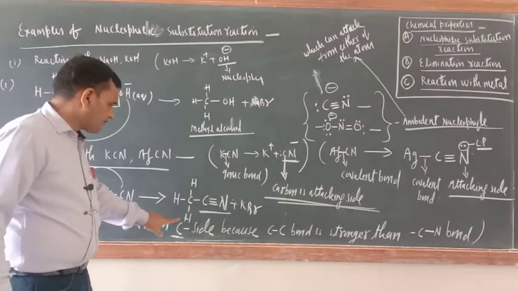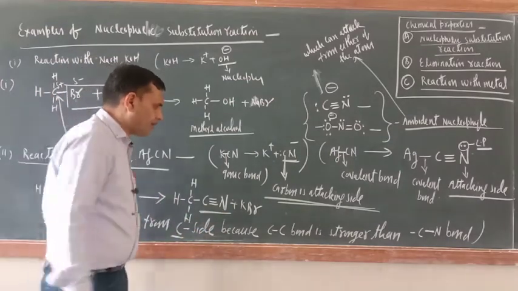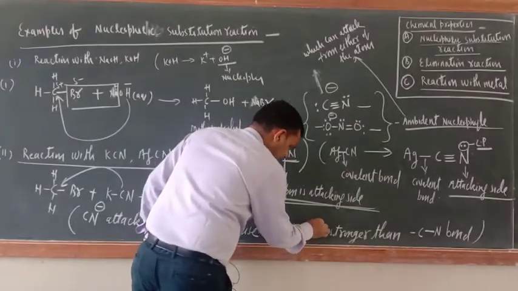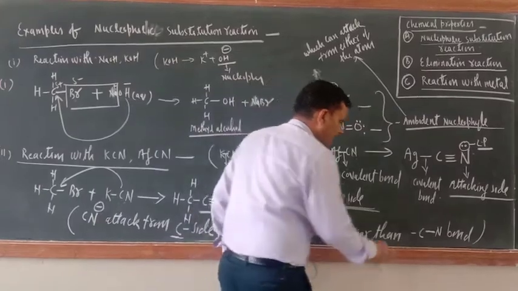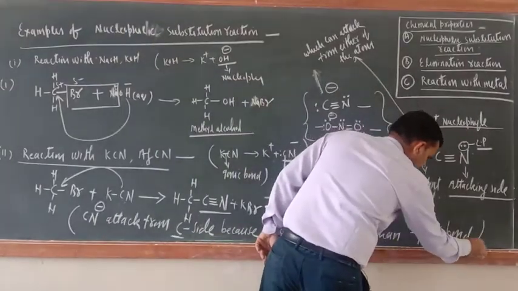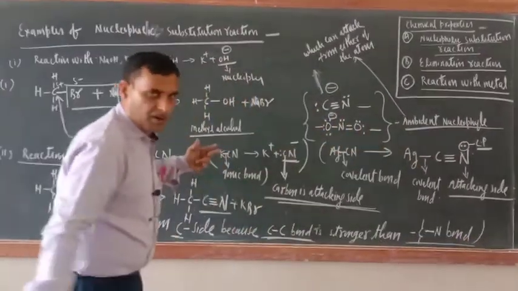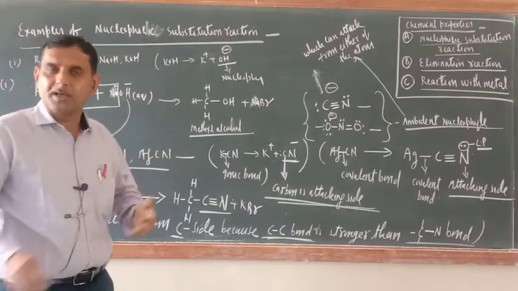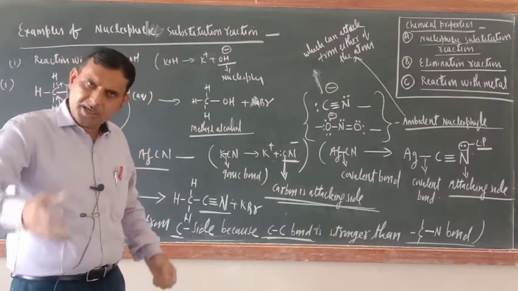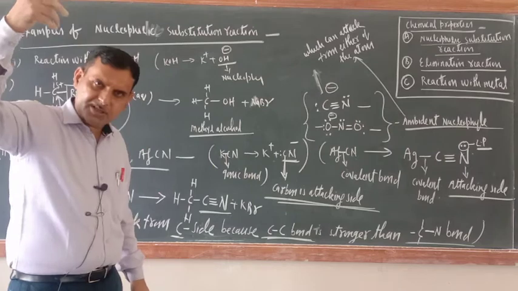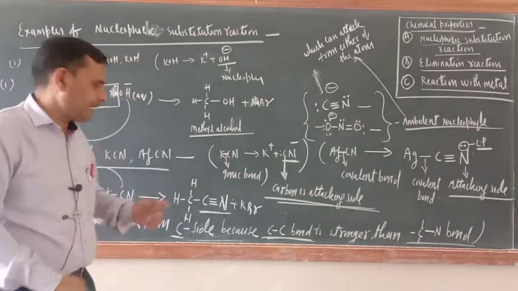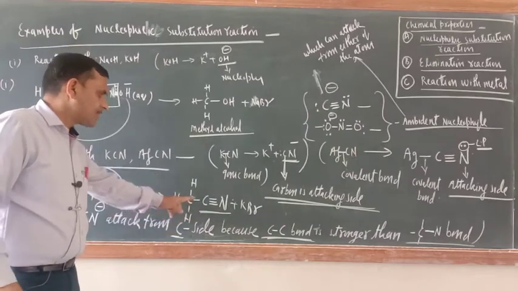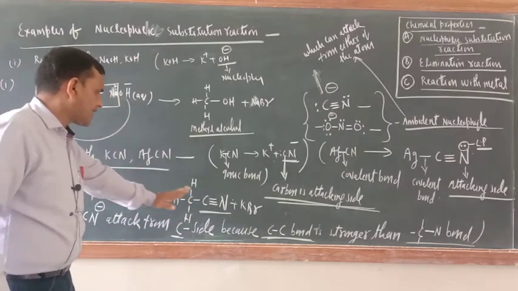CN attacks from the C side because the C-C bond is stronger than the C-N bond. Why is the C-C bond stronger? Because when a carbon-carbon bond forms, more energy is released. Bond enthalpy is more as compared to the C-N bond. That is why it is attacking from the C side. And the cyanide is the product.